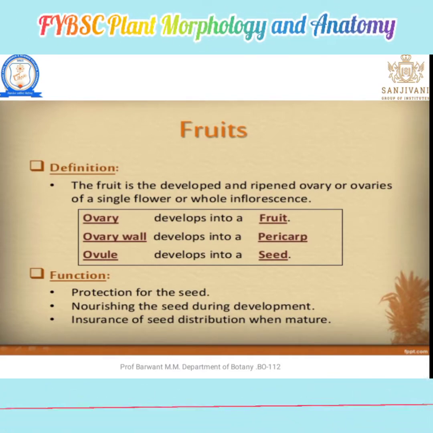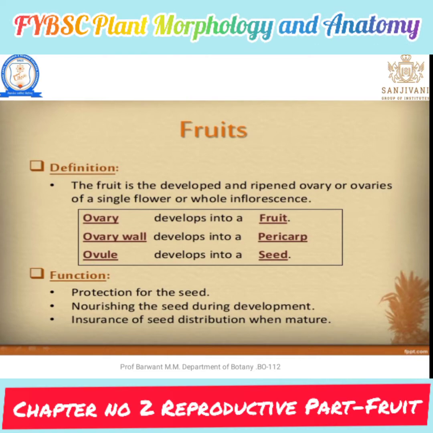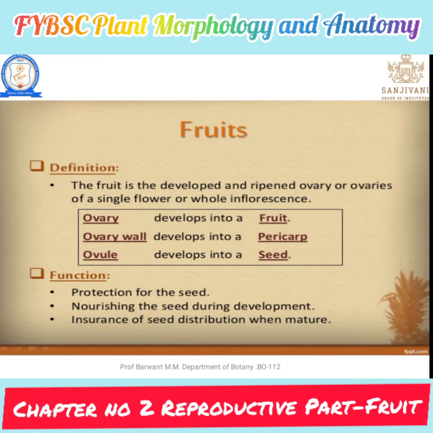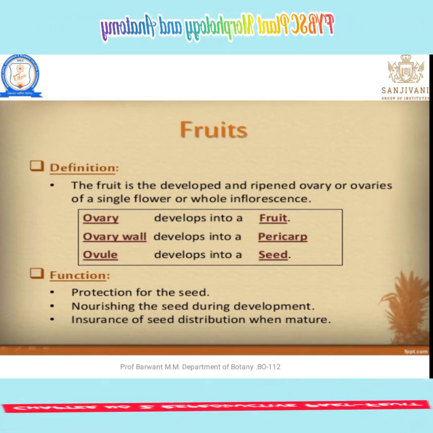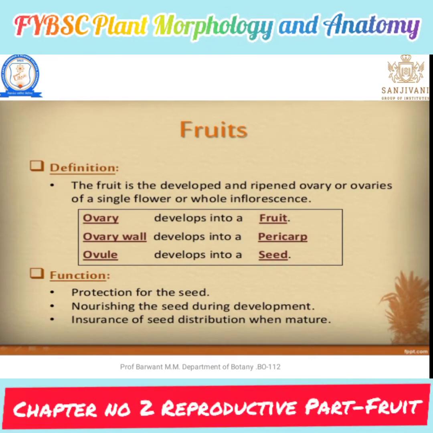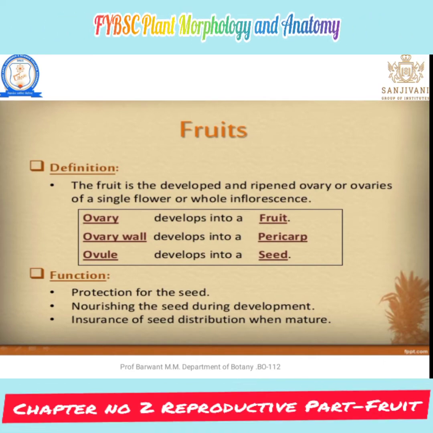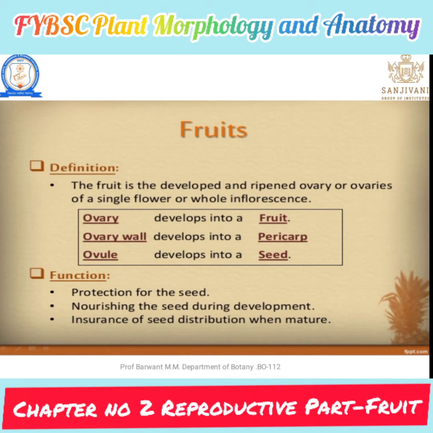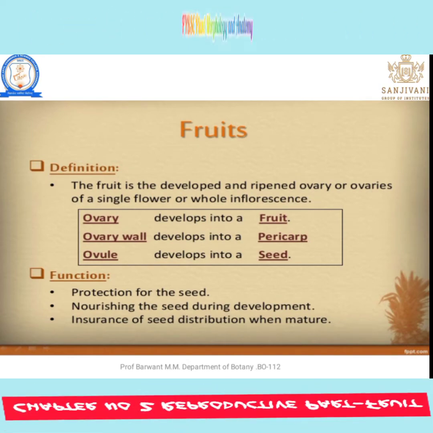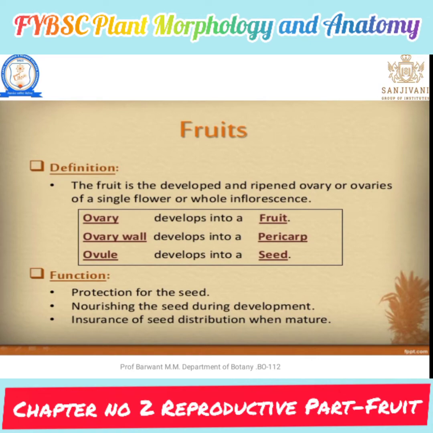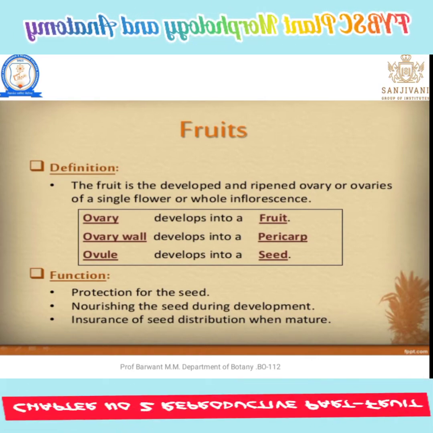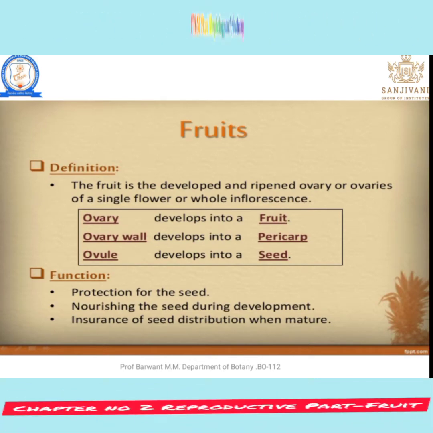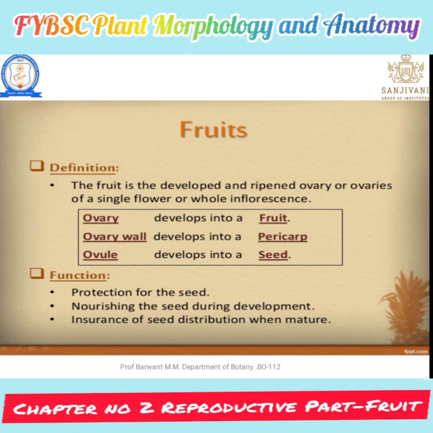Then nourishment during seed development. Seed requires some nourishment. Nourishment means the nutrients or food needed for the growth and development of the embryo. In such a condition, the seeds are in the fruit, and fruit can provide them nutrients or growth parameters for the growing embryo.